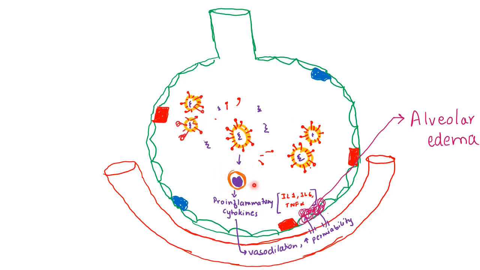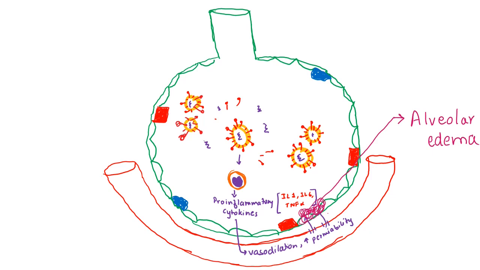And these inflammatory cells cause release of pro-inflammatory cytokines like interleukin 1, interleukin 6, tumor necrosis factor. These cytokines lead to vasodilation, and finally increase the permeability of the blood vessels so that more fluid enters the alveoli, leading to alveolar edema.